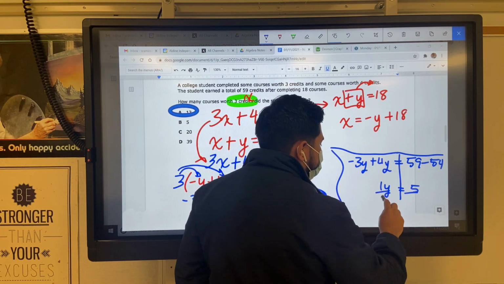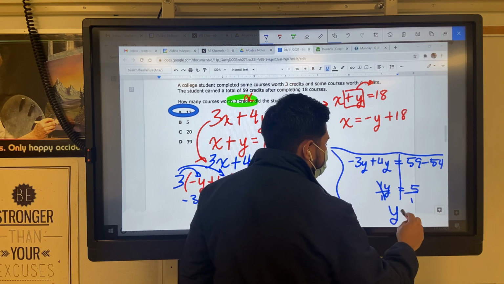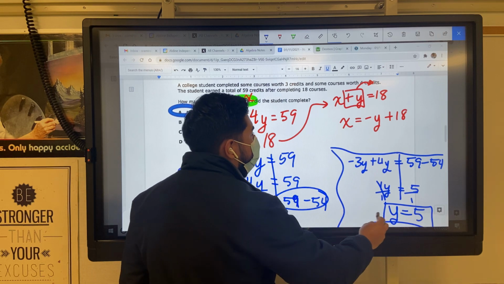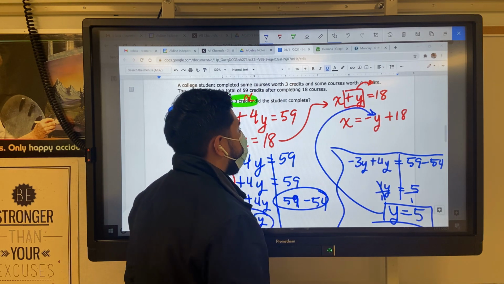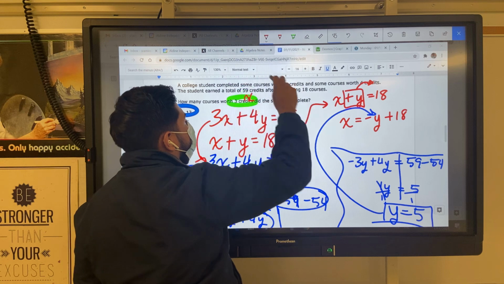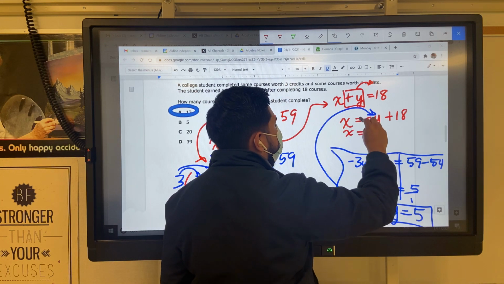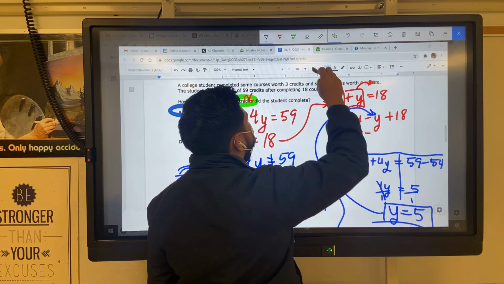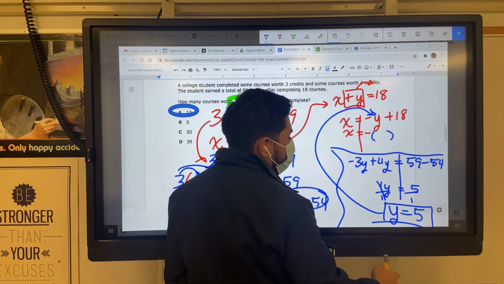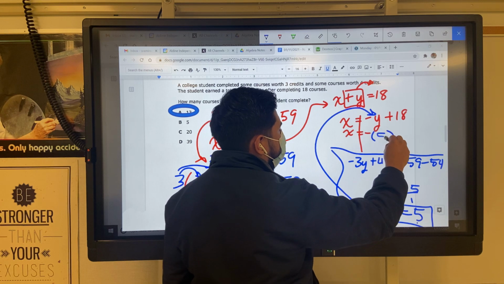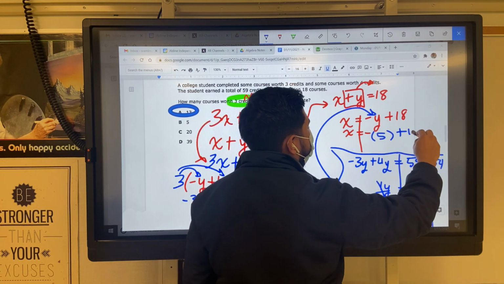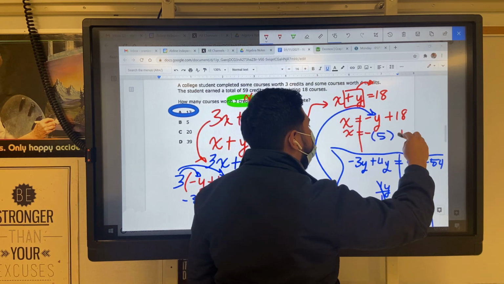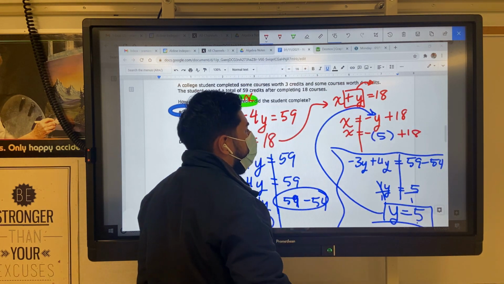You can stop right there or you could just finish it. y equals 5. So I had that second part of the answer like on the graph. Come over here. x equals negative, instead of the y I put parentheses, which is 5, plus 18.